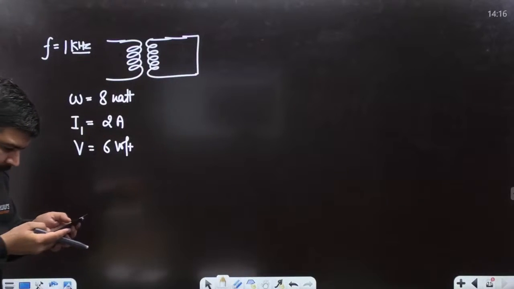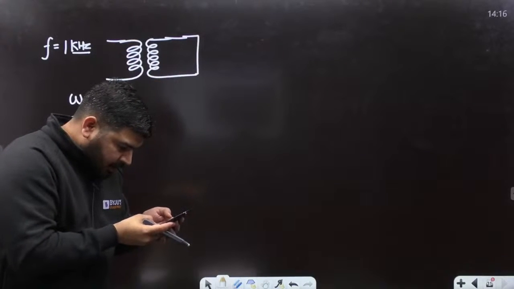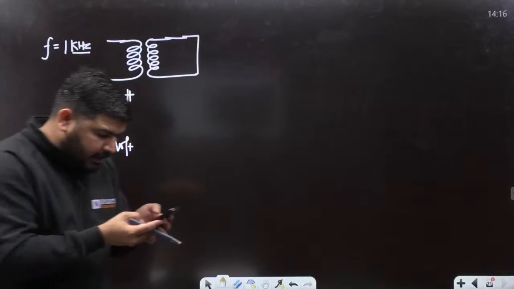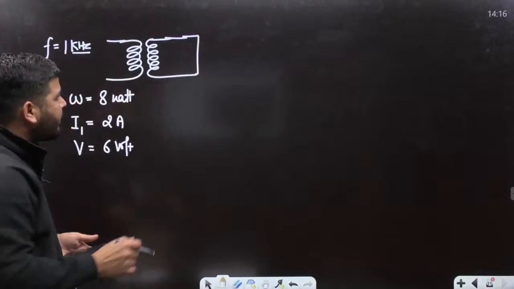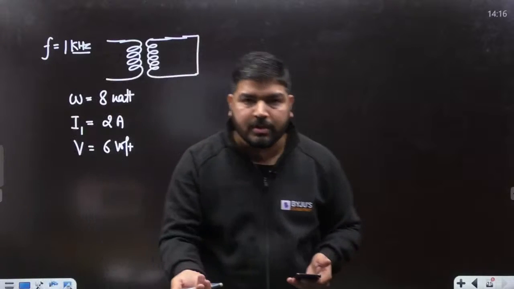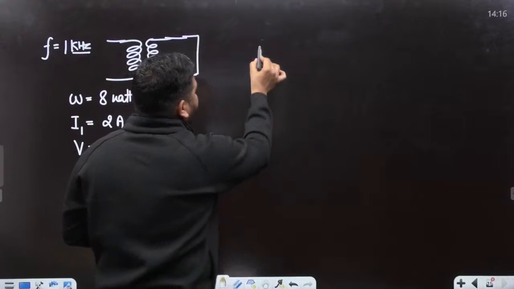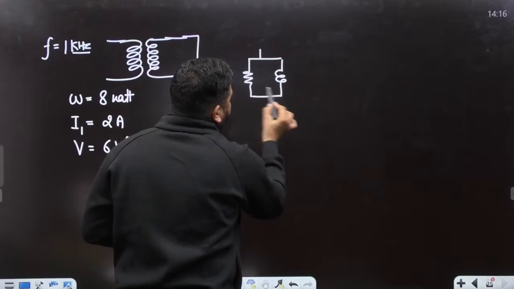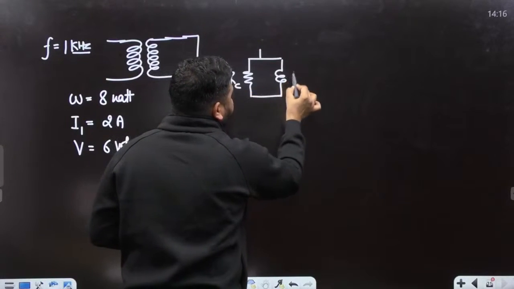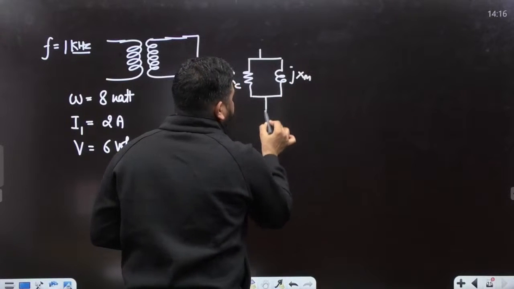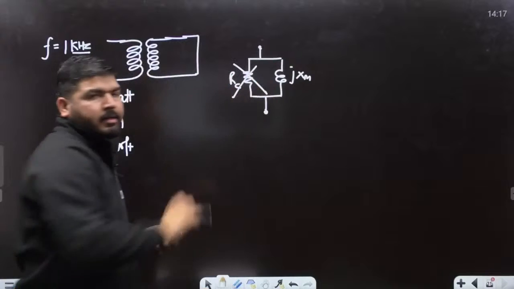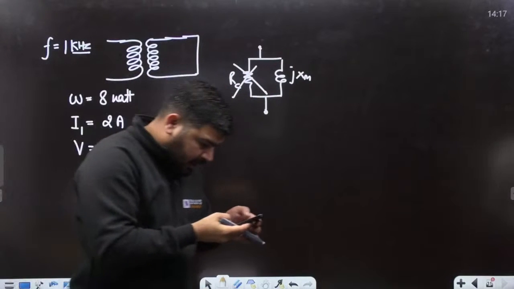Now it is given that we assume the no load losses and the no load current are negligible. He's saying that we don't have to take no load losses. It means RC and XM are neglected. If you remember, in a transformer we have RC and jXM, so we don't need to take that part. This part is gone. No load losses are 0.